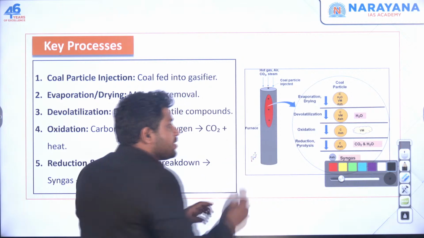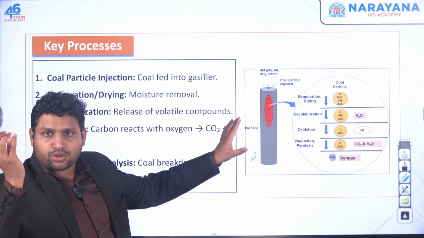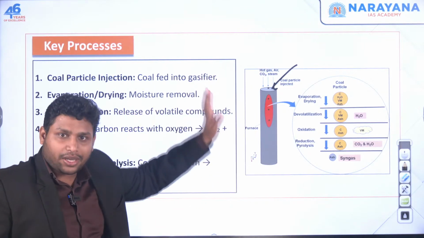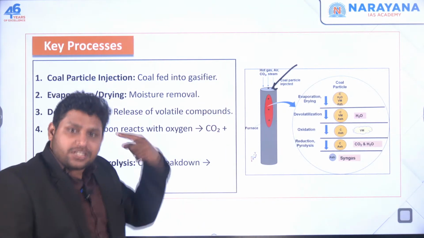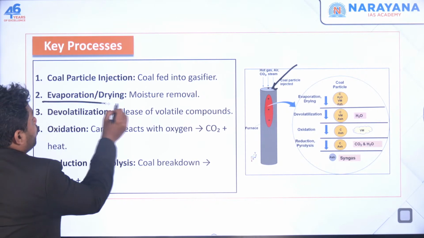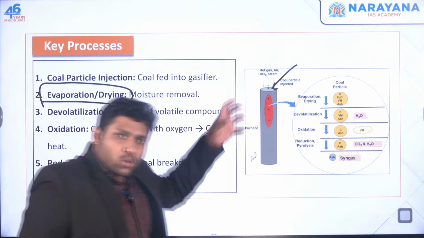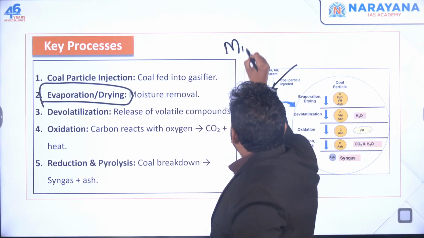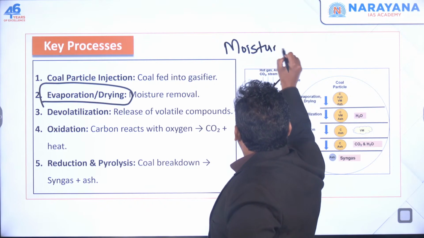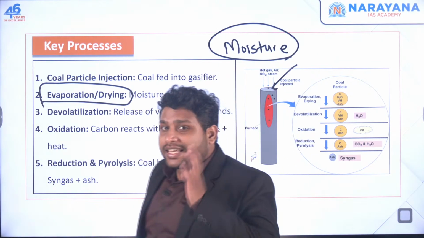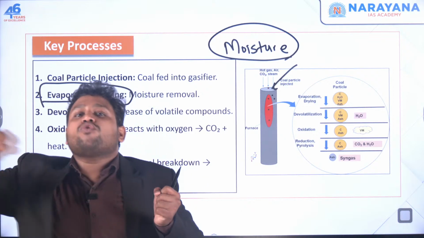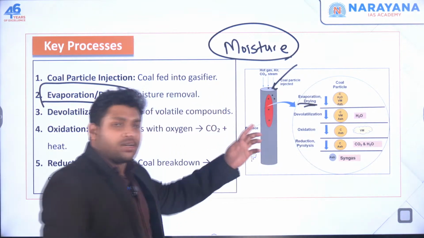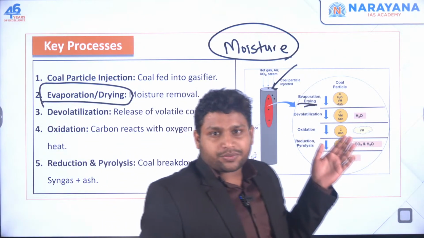So this is your furnace, and we'll take the coal, which is in solid form, and we are going to inject that coal over here in this furnace. Okay, it has entered. Now the first thing that we will do is evaporation or drying. The coal that you have taken has some moisture content in it, some water part which is already there in the coal. Now we are trying to remove that moisture. To remove it, we'll go for the evaporation process. So here all that water part will be removed.